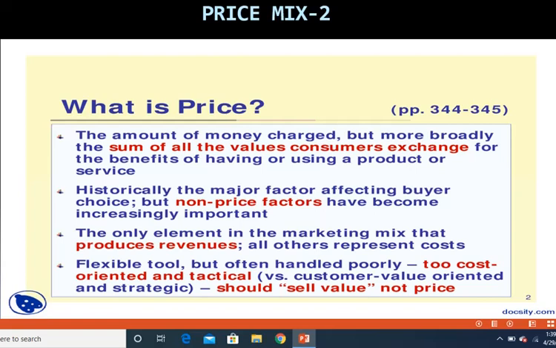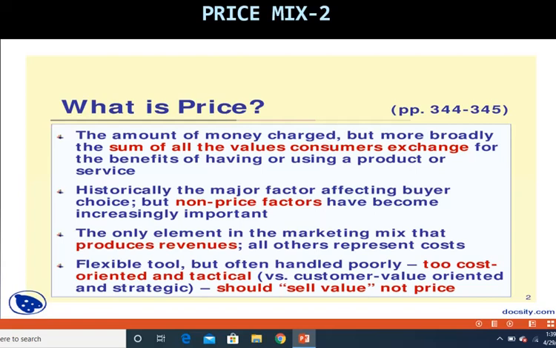Now if you look at all the mixes, product mix, promotion mix, and place mix, all of them represent cost. That means the company has to incur cost for manufacturing the product. They have to incur money for promotional purposes. Likewise, for physical distribution, that is place mix, they also have to incur cost.